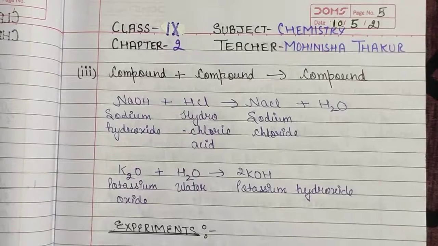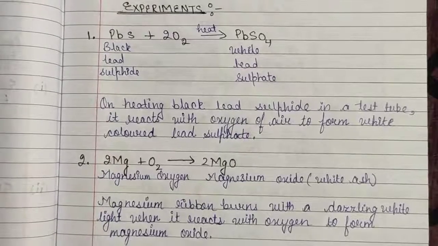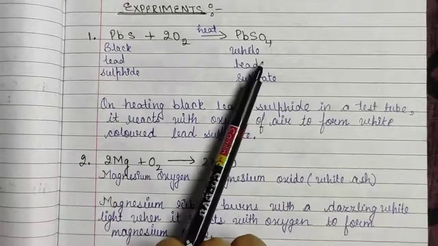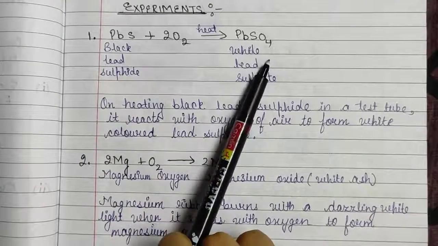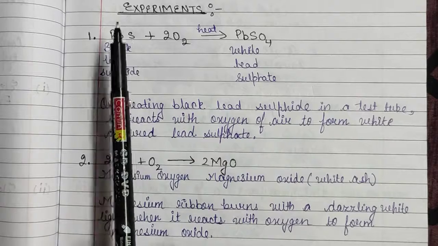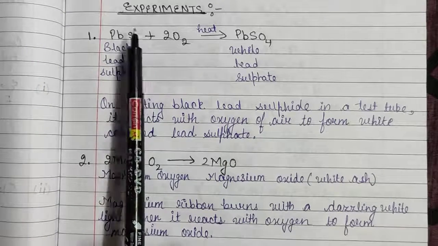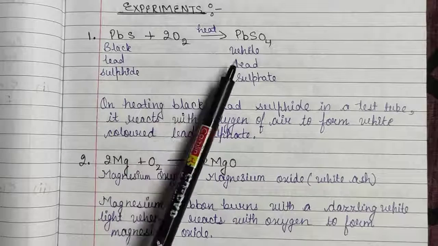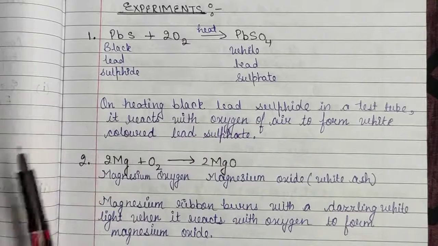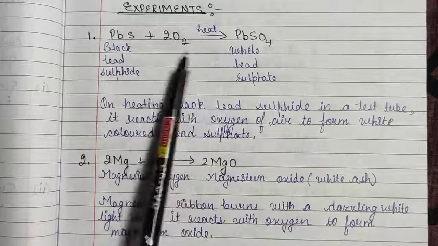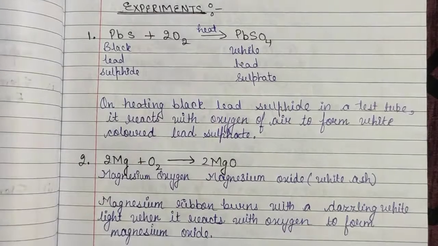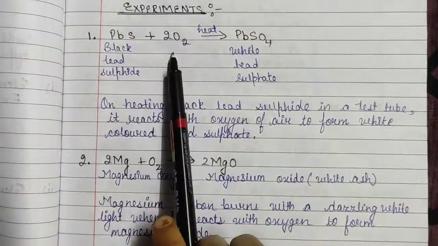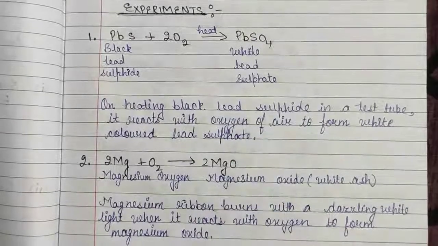Now, we will do the experiments. So, number one, when you react the element with compound, it will form a compound. Like when you heat the lead sulfide, which is in black color, with oxygen, it will form white lead sulfate. On heating black lead sulfide in a test tube, it reacts with oxygen of air to form white colored lead sulfate.